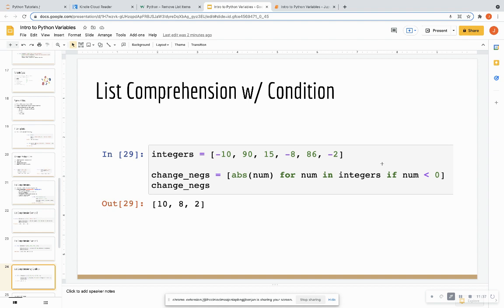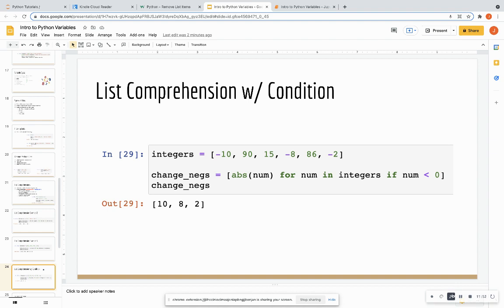Okay. So that's how you can use this optional conditional that we had in our syntax for list comprehension if necessary, if you only want to perform a function for certain items within that list.